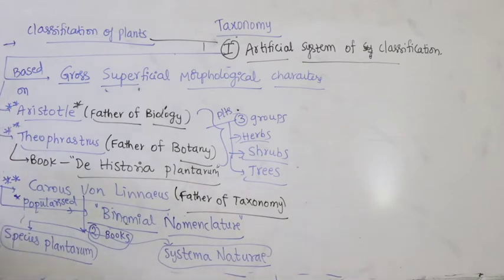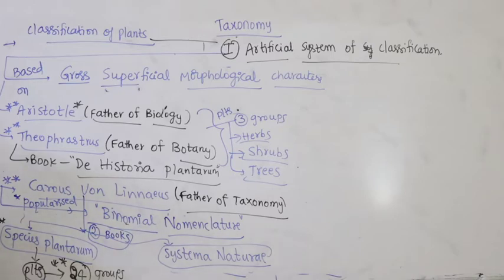So, Species Plantarum speaks about plants. So, try to remember, Linnaeus is the one who classified plants into 24 groups. He classified plants into how many groups? He classified plants into 24 groups, and information on 24 groups he has written in the book called Species Plantarum.